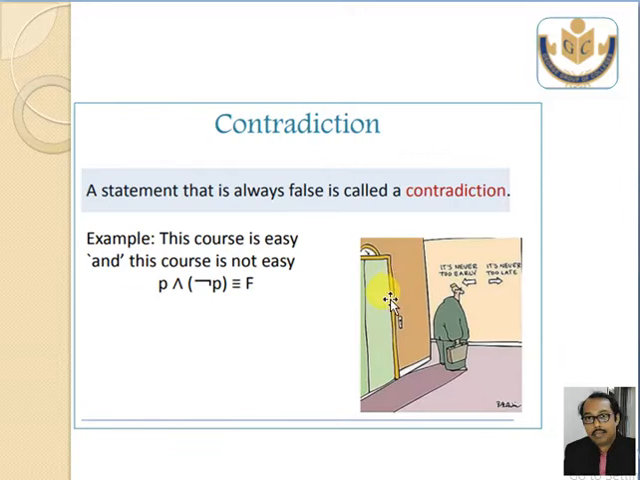Next, contradiction. A statement that is always false is called a contradiction. For example, the course is easy and the course is not easy. It will always be false, because if P is true, then not P will be false, and true and false is false. Whatever your value may be.